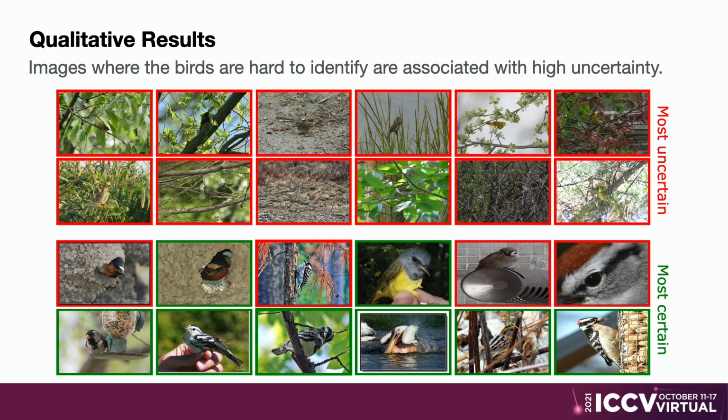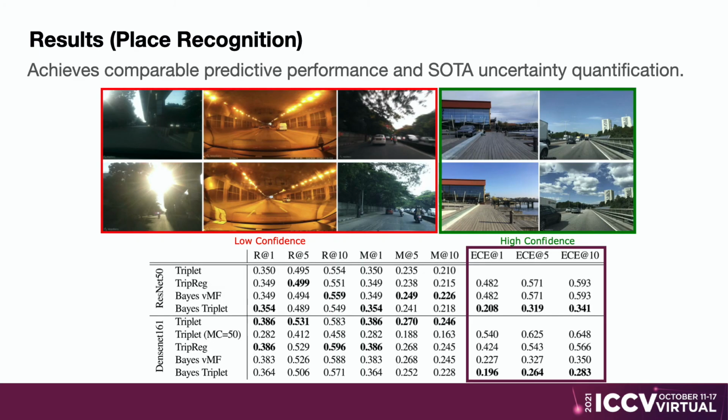Our method provides state-of-the-art uncertainty estimates while matching the predictive performance of the triplet loss. It associates high uncertainty to hard examples, like the birds that blend into the background and are hardly discernible. We show on the large-scale place recognition dataset, MLS, that our model can provide reliable uncertainties for place recognition. We see that high uncertainty is associated with challenging places with harsh sunlight, blur, and ambiguous tunnels, while low uncertainty is associated with buildings with unique architectural characteristics.